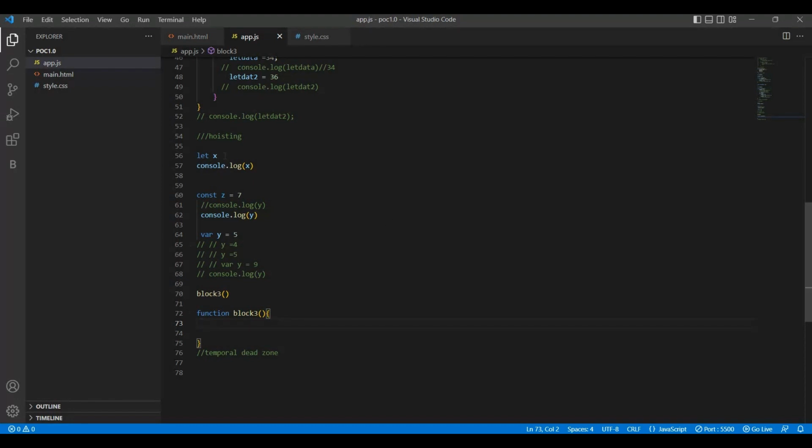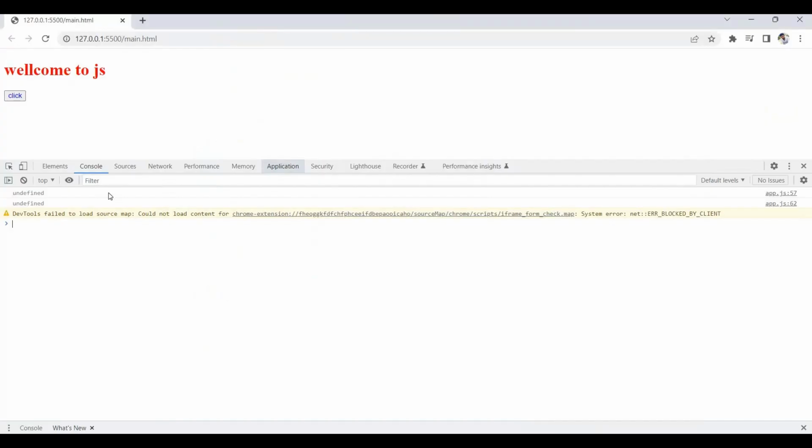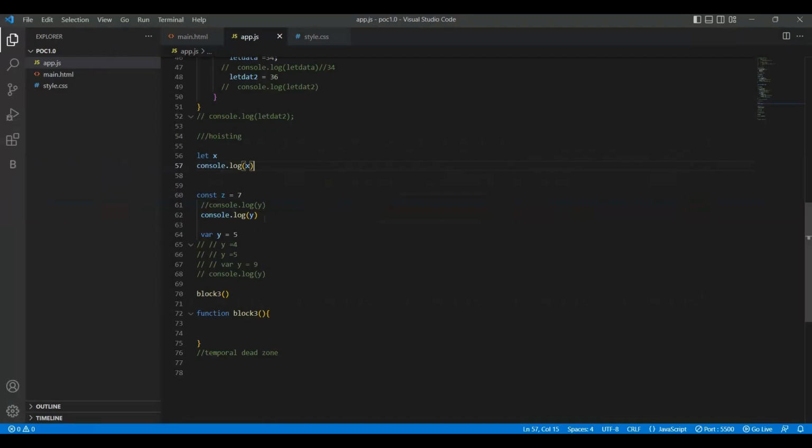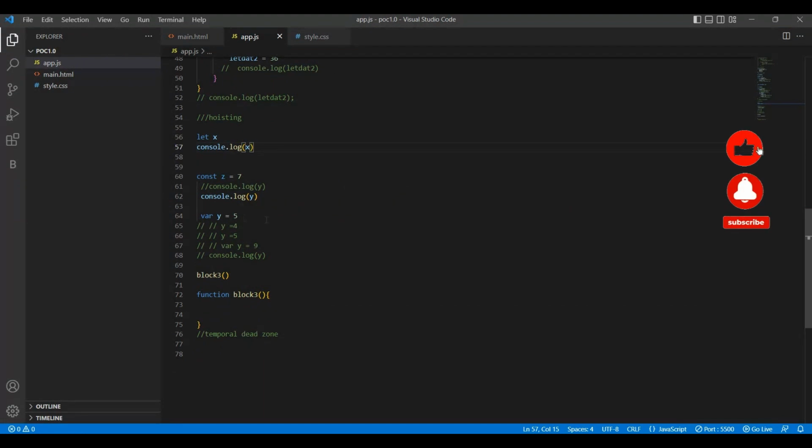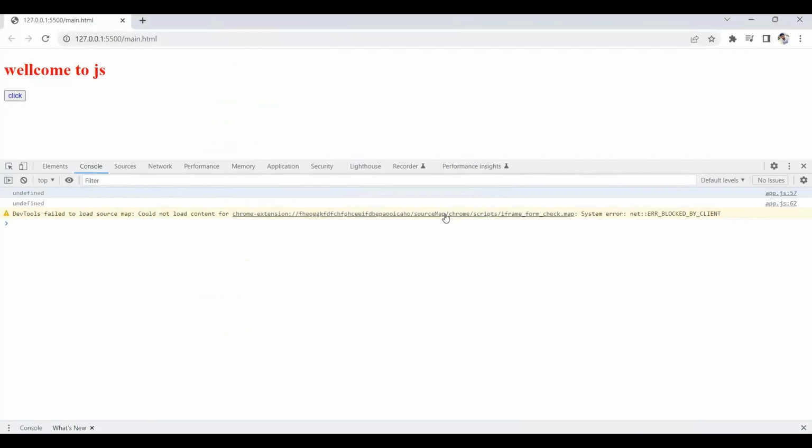So now in line number 56 we have declared a let variable and didn't assign any data to it. So what will we get in the console? We are printing an undefined value at line number 57. Also, in line number 64, we declared variable y with the keyword var, and we have assigned the data 5, and we are getting undefined, right?